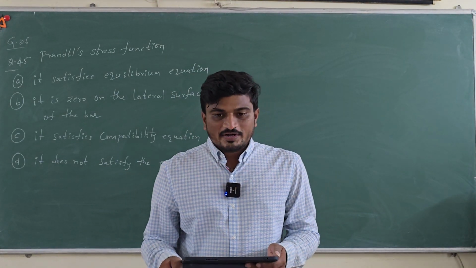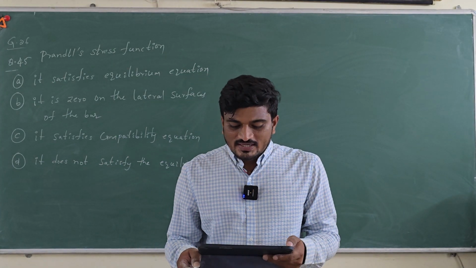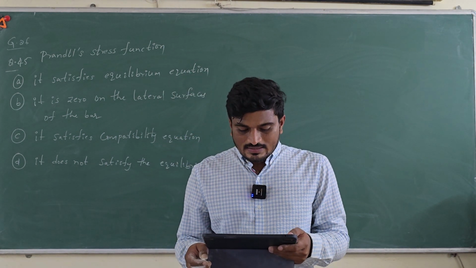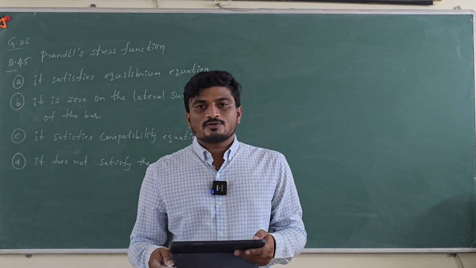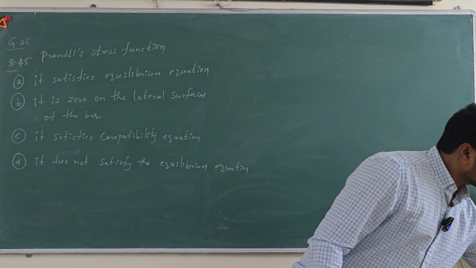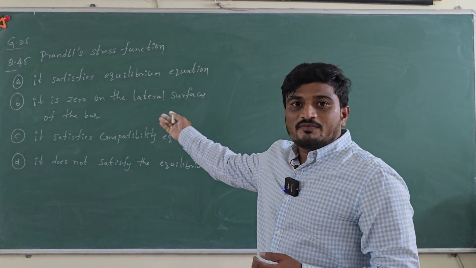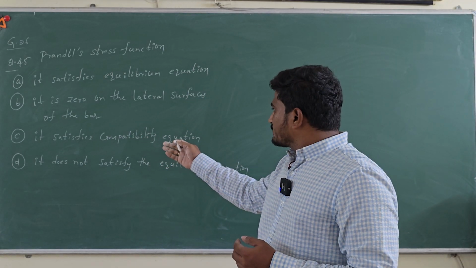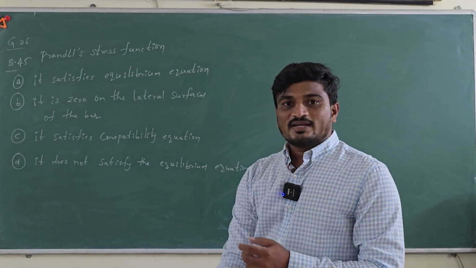Let's solve question number 45. The deformation of an open section bar subjected to pure torsion can be solved by choosing an appropriate Prandtl stress function. Which one of the following statements is true about the Prandtl stress function? Let's see how to solve this. So you have 4 options. It satisfies equilibrium equation. It is 0 on the lateral surfaces of the bar. The third option, it satisfies compatibility equation, and the fourth one is it does not satisfy the equilibrium equation.